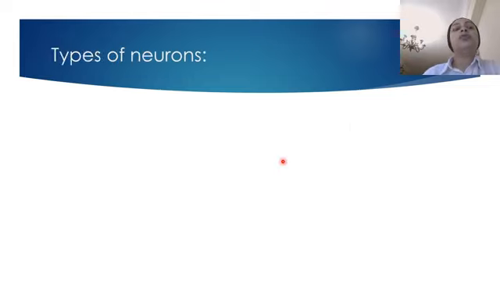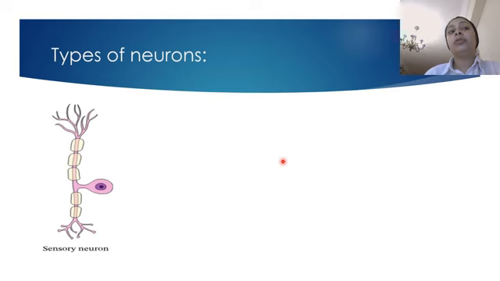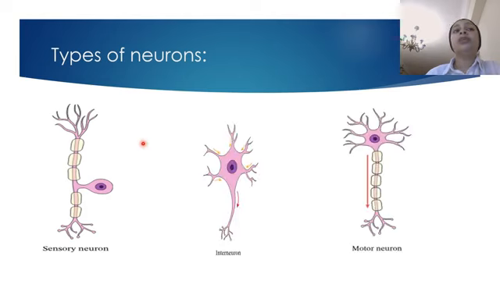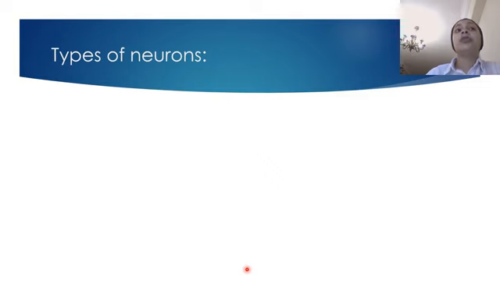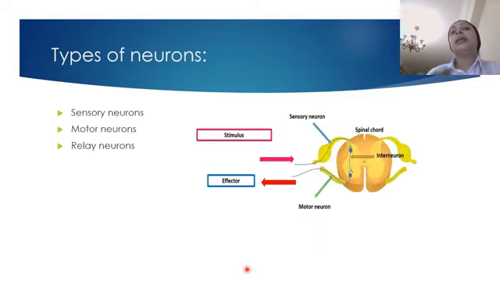Then we talk about the types of neuron. We said we have sensory neurons, relay neurons or interneurons, and also motor neurons. And we said the function of each one. The sensory neuron extends from the sensory organ, which detects the stimulus, until it reaches the spinal cord.